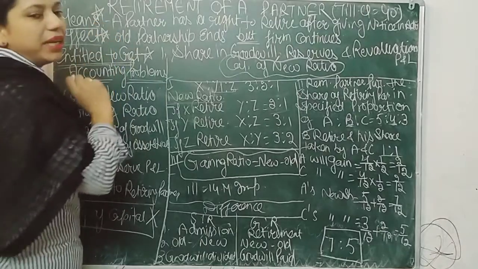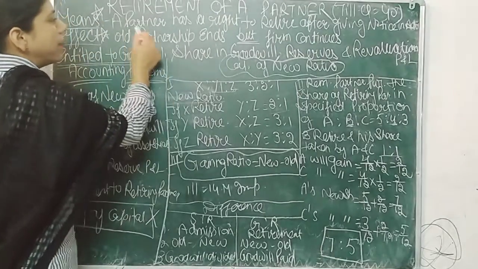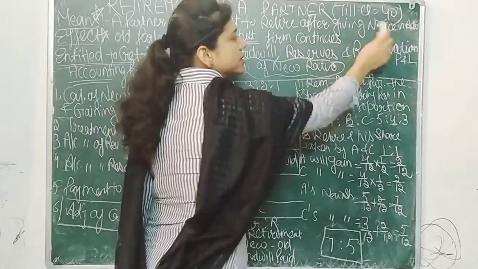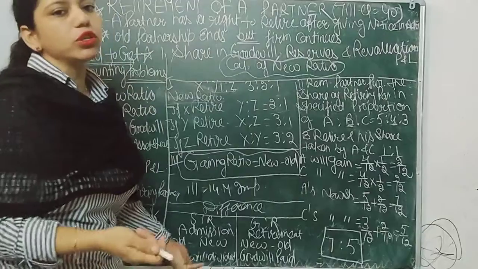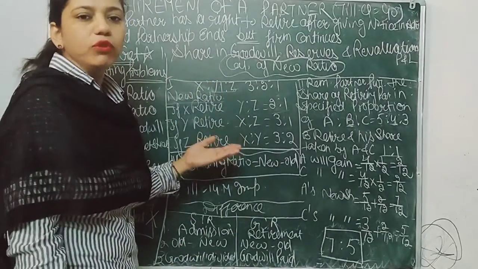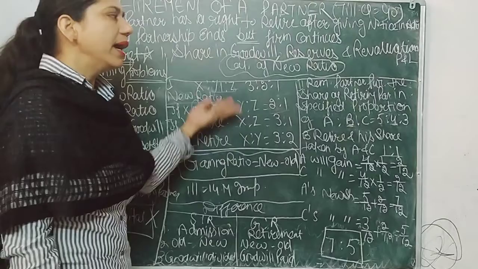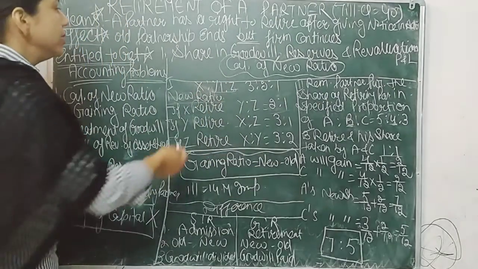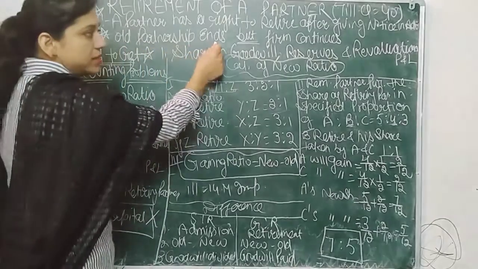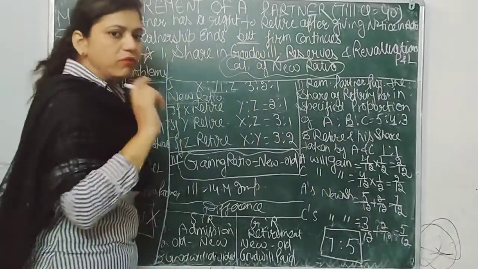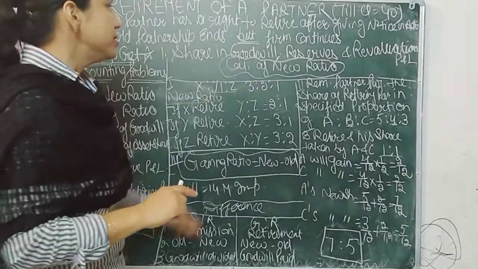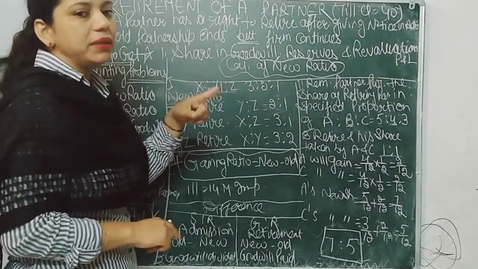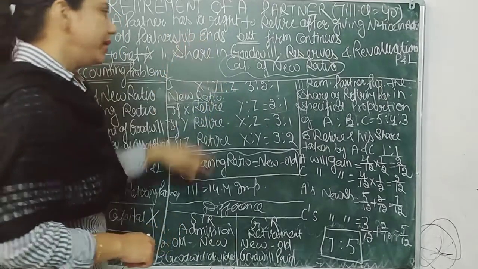So, what is the meaning of retirement of a partner? A partner has a right to retire after giving notice in advance. If any partner wants to retire, then he just has to give notice in advance to the remaining partners and he can easily retire. So what will be the effect of a retiring partner? That means the old partnership ends but the firm continues. The firm will continue between continuing partners, but only the old partnership ends. This question can come in multiple MCQs, so keep it in mind.